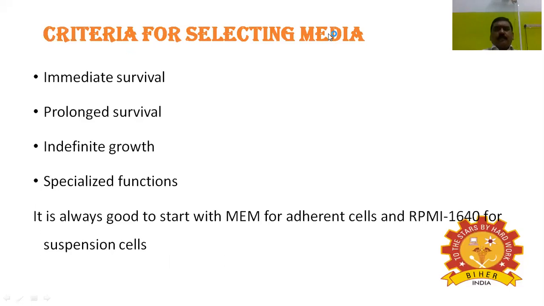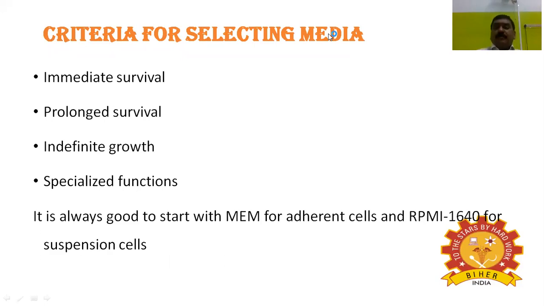Next, I'm coming to the criteria for selecting the media. How is the media selected? Based on the following points, the animal tissue culture media or cell culture media can be selected. Number one, the immediate survival. Second, the prolonged survival.